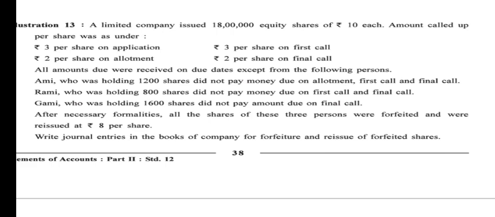Reissue we will see afterwards. First we have to see the forfeiture entry. Here we are making a combined entry for all these three, or we can make separate entries for the three persons. The choice is ours. Both methods are right. Here in the textbook we are taking a combined entry for all shares: 1200, 800 and 1600. Total shares are 3600.